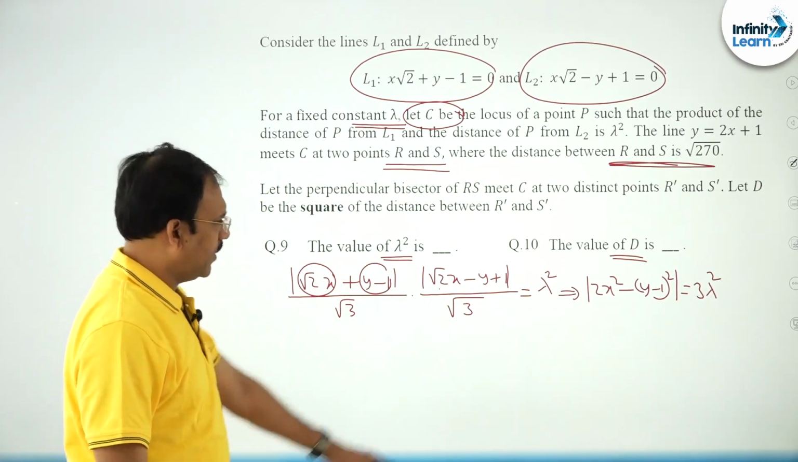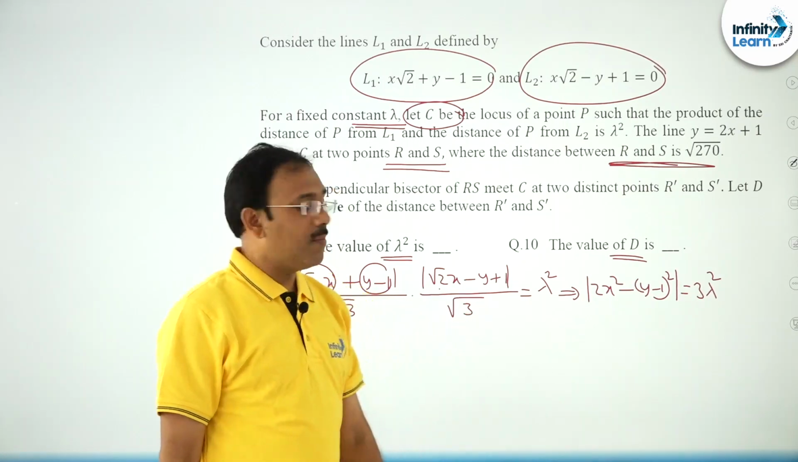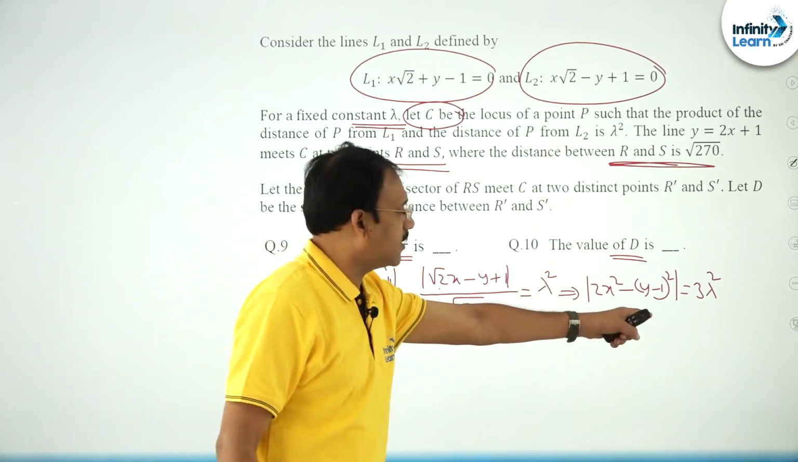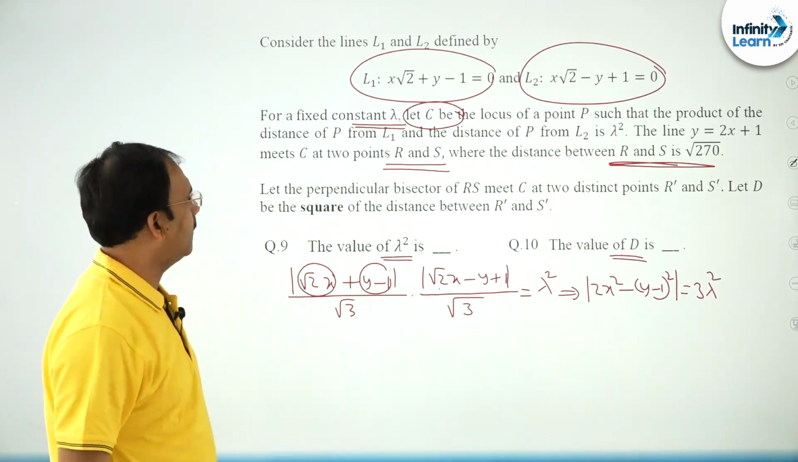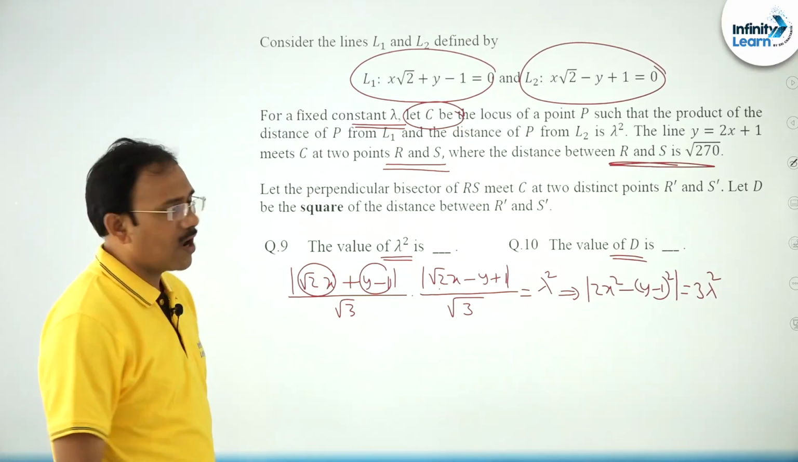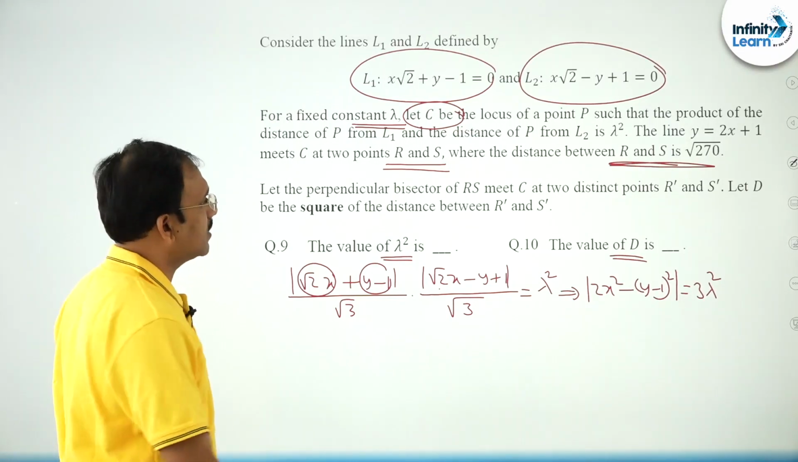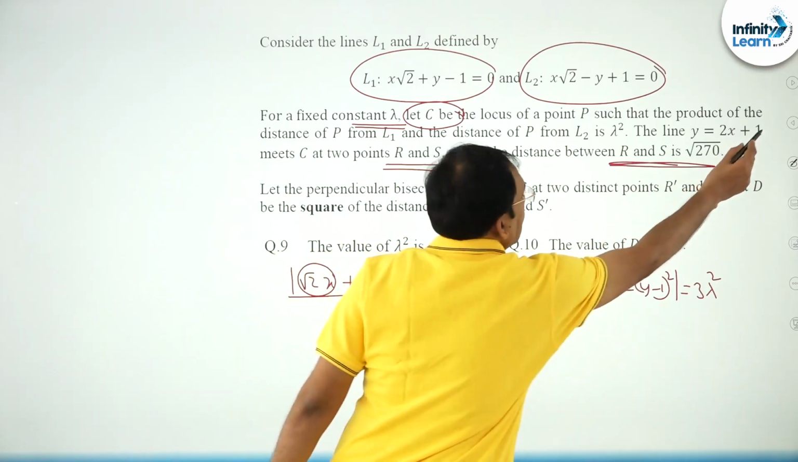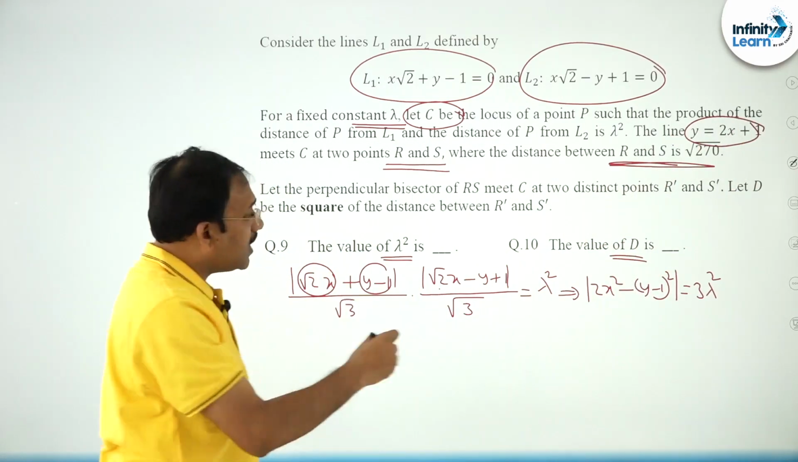Fine. Of course, we need to write plus or minus. We may get, if this is a constant, it may be a hyperbola. Fine, okay. Now the question is, we are not going to comment what kind of curve it is. The line y is equal to 2x plus 1 meets this curve.